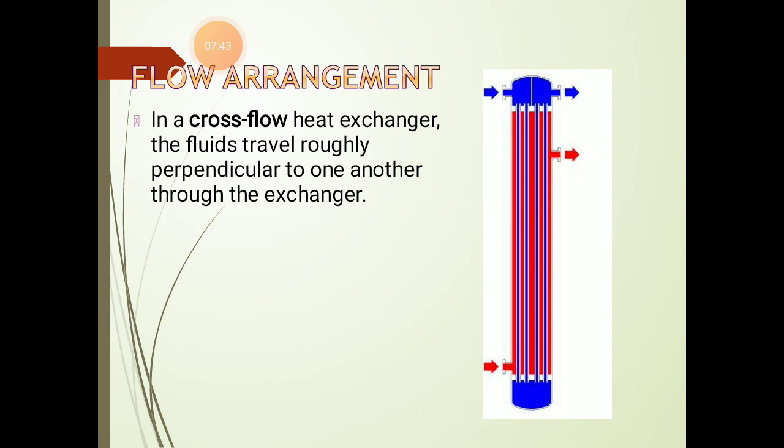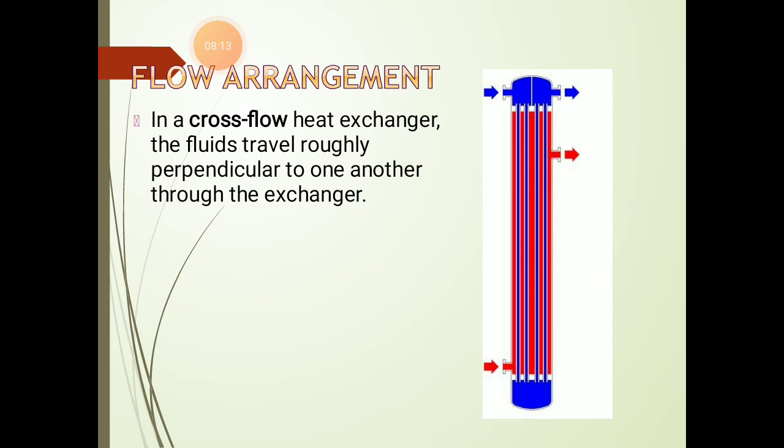Cross flow heat exchanger. In cross flow heat exchanger, the two fluids cross one another in space, generally at right angles. The best example that I had mentioned earlier is the automobile radiator. In automobile radiator, as the hot water flows through the coil, at the same time air flows at right angles to that coil. So it is one of the best examples of cross flow heat exchanger.